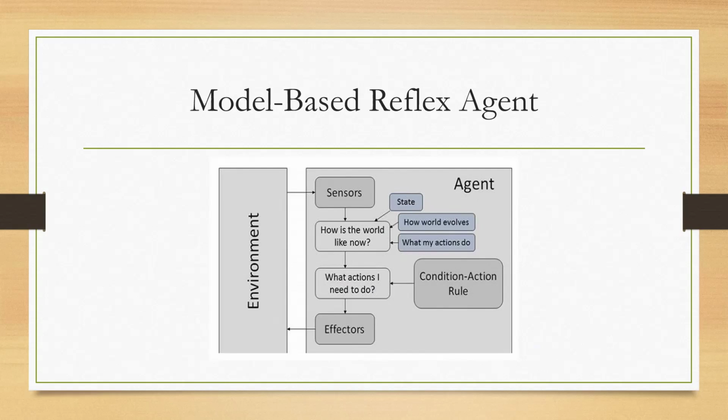For example, a robot that remembers which room is already cleaned, because it has maintained one record. For example, room A and room B: if room A is already cleaned, then the robot will maintain that record. So the next time the robot will automatically move to room B.